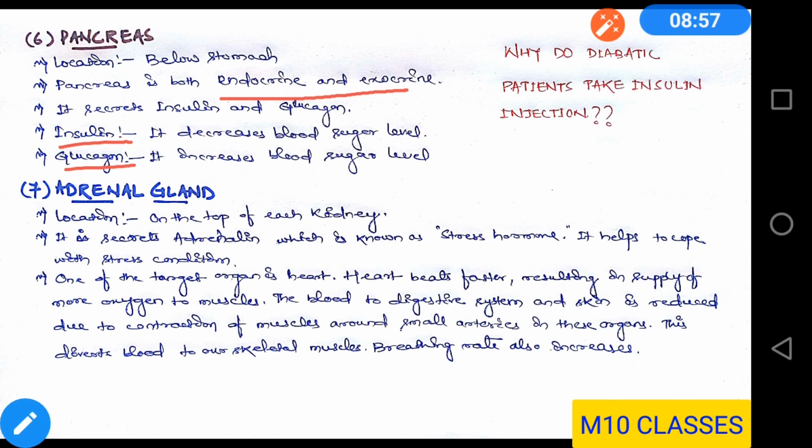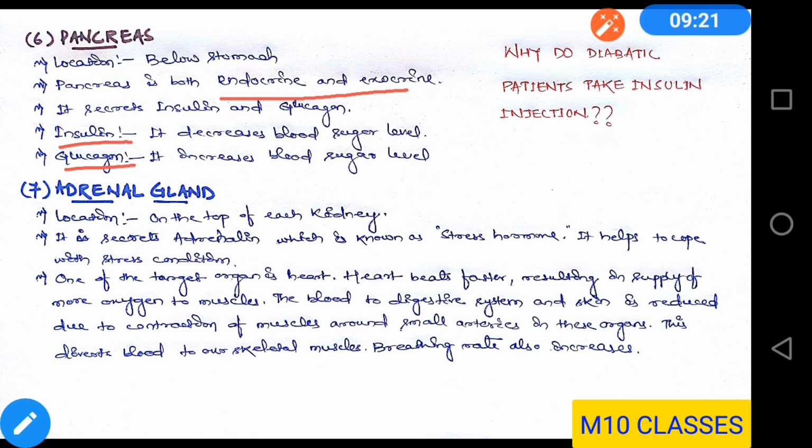So you might have seen that your granny or grandpa or maybe an elderly person might be taking insulin and suffering from diabetes. Those who are suffering from diabetes usually have a higher blood sugar level, and to decrease that they take insulin injections.